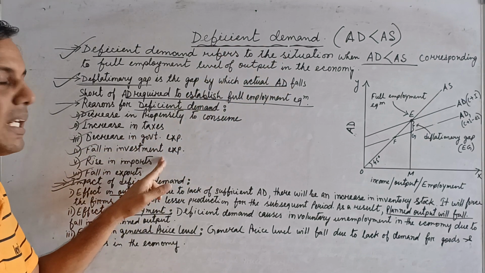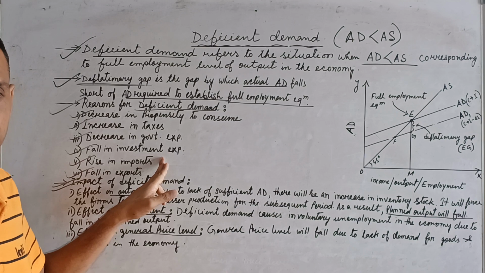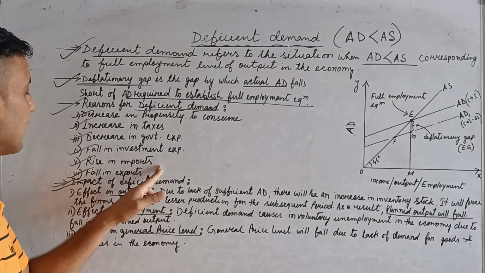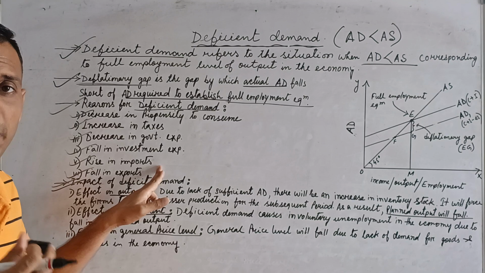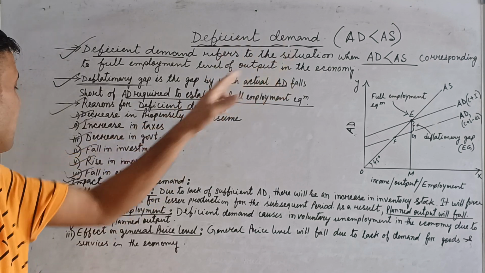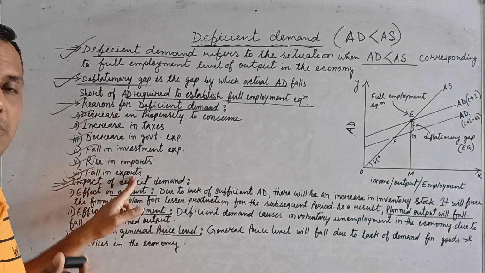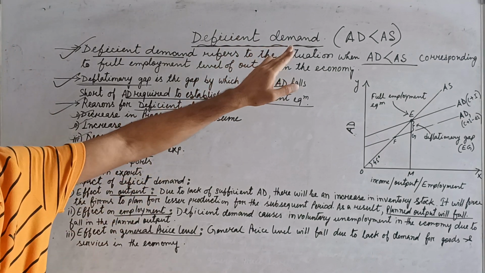Falling investment, less job, less income, then deficient demand. Rise in import means less consumption of our domestic product. Fall in export means less income, so less demand, deficient demand.